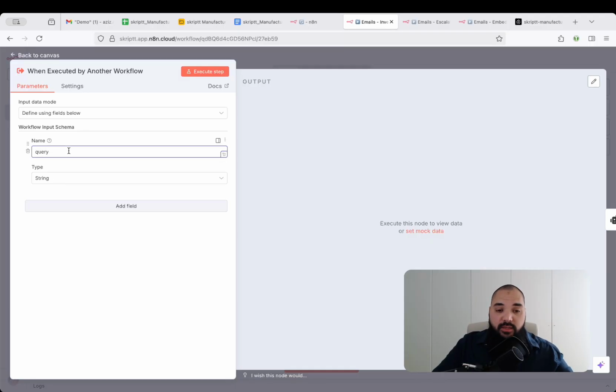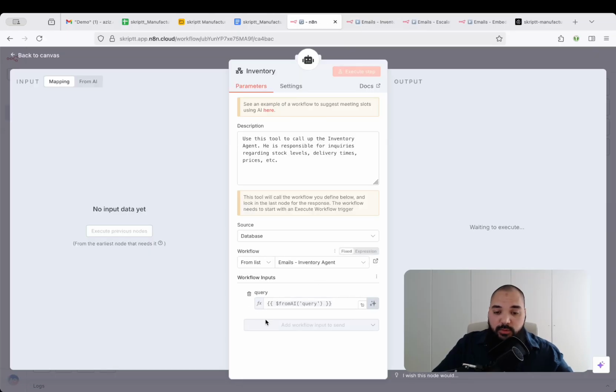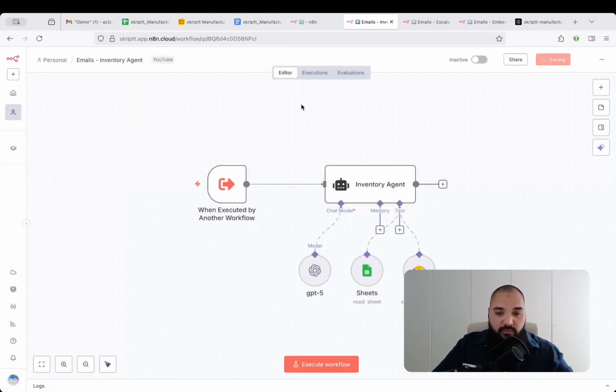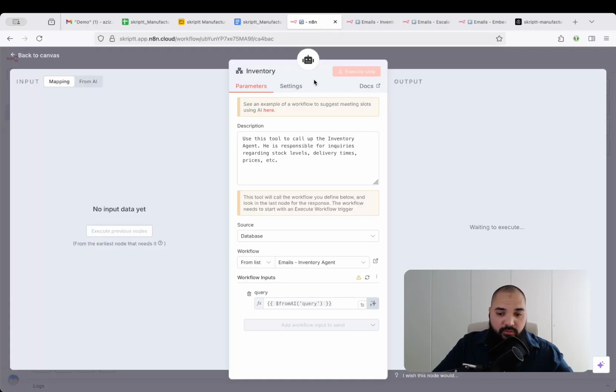And the name will determine what the input field in this specific case will look like, which means that if I change this, let's say query, I'm going to call this query demo, and I'm going to save the flow. I'm going back into the first level agent, and now you can see that I'm already getting this little yellow triangle, basically telling me something has changed.